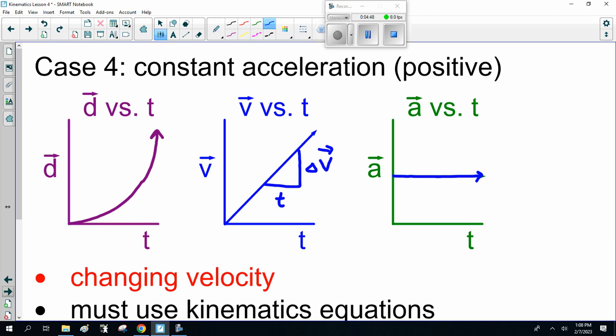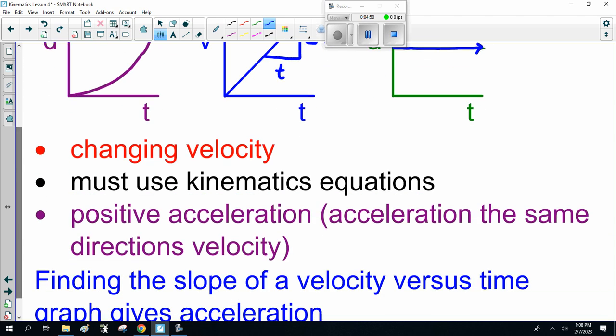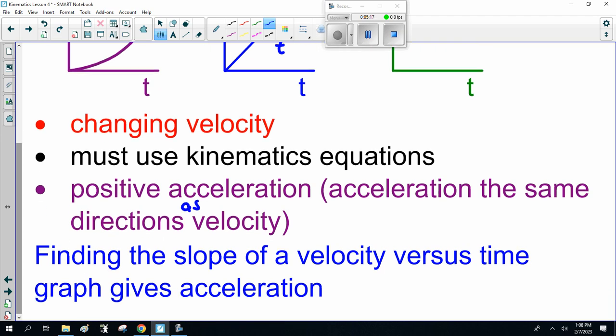So here we have changing velocity, and we have to use the kinematics equations. Velocity final is velocity initial plus a t, displacement is v initial t plus one half a t squared, those ones. Now, we have positive acceleration, in the same direction as velocity, which means we speed up. This would be like dropping a water balloon off the gym. It speeds up. Finding the slope of a velocity versus time graph gives us acceleration.